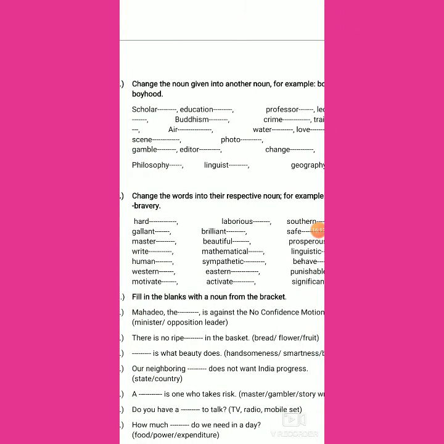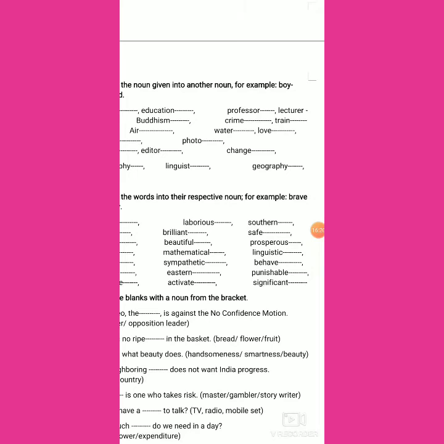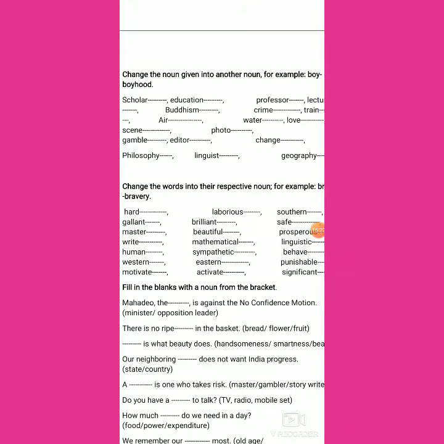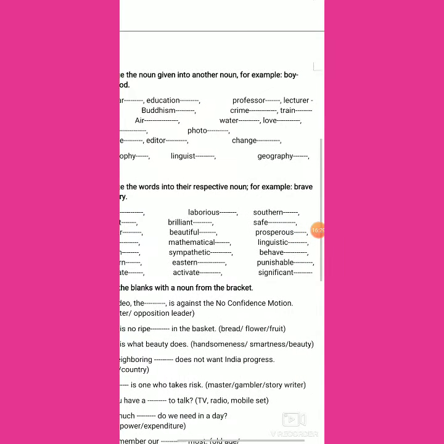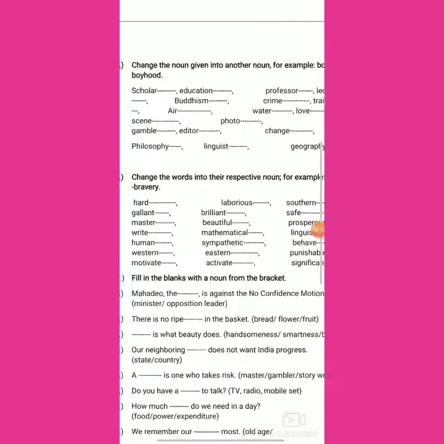Gallant, gallantry. Brilliant, from brilliant we have the abstract noun brilliance. And safety. Then master, mastery. Beautiful, beauty. Now here it is prosperous, prosperity. That is abstract noun form of the adjective prosperous.